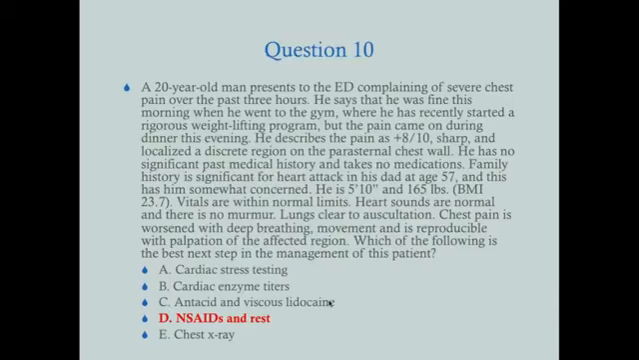Antacid and viscous lidocaine, this is the GI cocktail, the famous GI cocktail, which we give for people with reflux disease. So if they're having reflux and they're still having pain, give them that. If the pain goes away, it was probably reflux all along. NSAIDs and rest are the treatment, so send them home with Tylenol, maybe Tylenol with codeine if you're really feeling daring. And then rest. Don't go back to the gym for a few days because that's what's causing your pain.